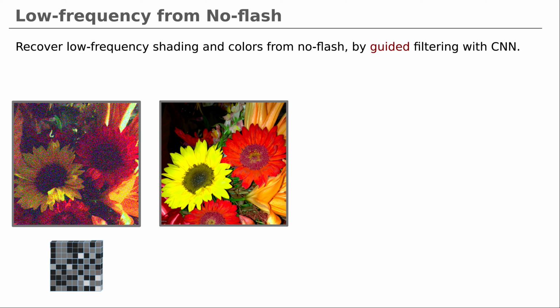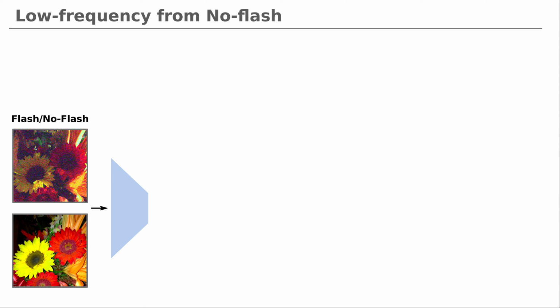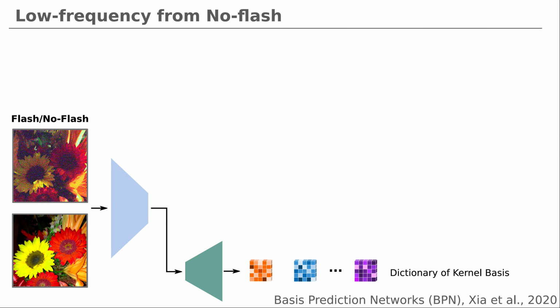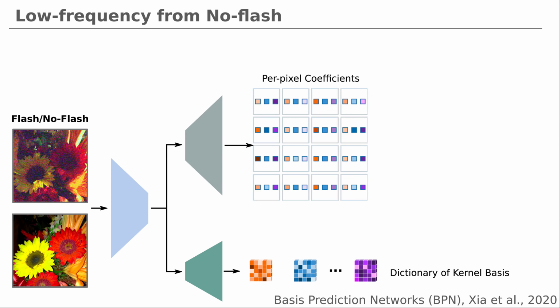Note that because of the significant noise present in the ambient image, we need very large kernels and strong regularization. Therefore, instead of directly outputting a per-pixel kernel, we propose a network based on the basis prediction network. The network first outputs a global dictionary of kernel bases, and then low-dimensional mixing weights for each pixel.